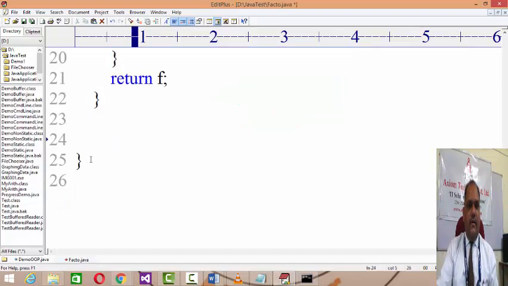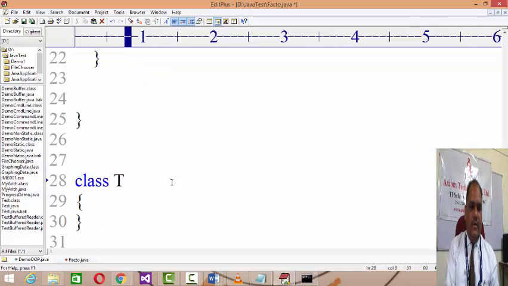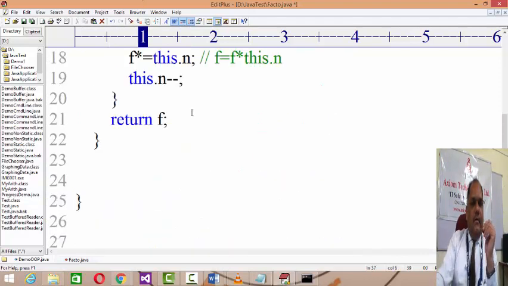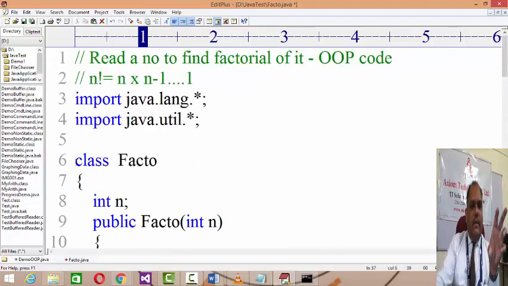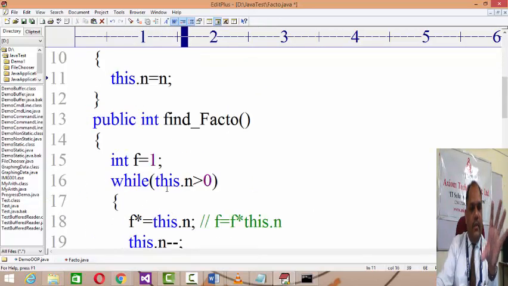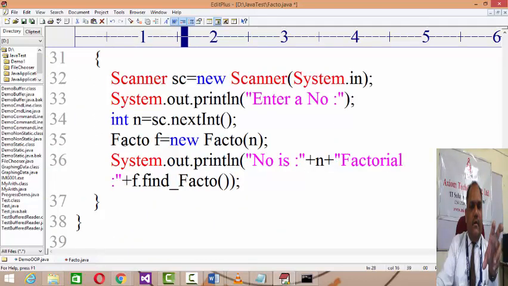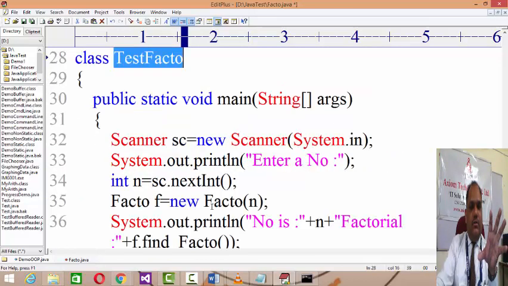Let's cut it and write it in a separate TestFacto class, right? Means there is a separate class called Facto: class Facto, private data, constructor, method. That's it. And then in the TestFacto class we have a main method, and we create the object.